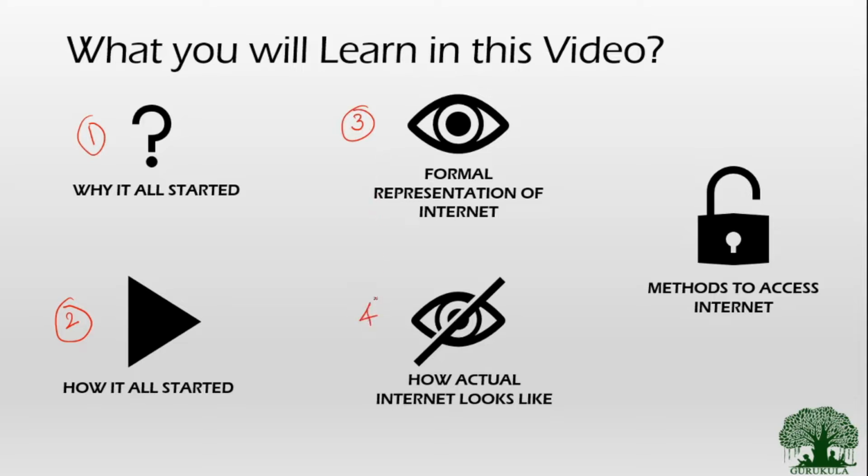Marching forward, the fourth section will reveal how exactly the entire world is connected in the name of internet. What is actually connecting each and every country in this world? We will also visualize how the internet is being connected, and how we get internet from the entire world. The final section will let you know the various access mechanisms that enable us to get connected to the internet. So let us get into the topics one by one.